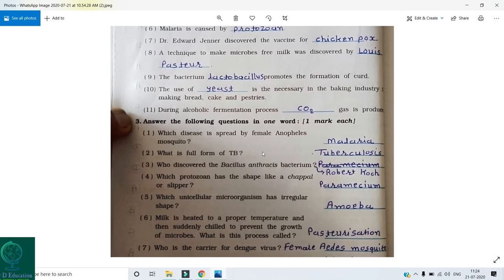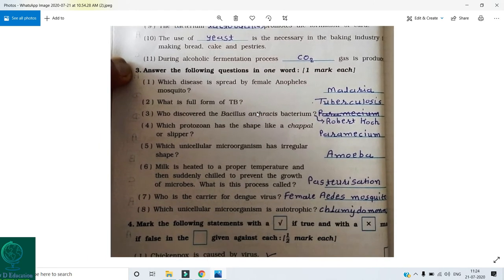Now the main question number 3, answer the following questions in one word. Which disease is spread by the female Anopheles mosquito? It's malaria. What is the full form of TB? It's tuberculosis. Who discovered the Bacillus anthracis bacterium? So it's Robert Koch. Which protozoan has a shape like a chappal or slipper? It's Paramecium. Which unicellular microorganism has an irregular shape?